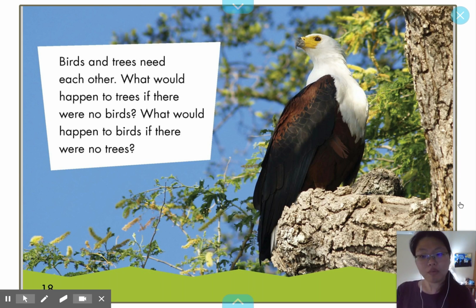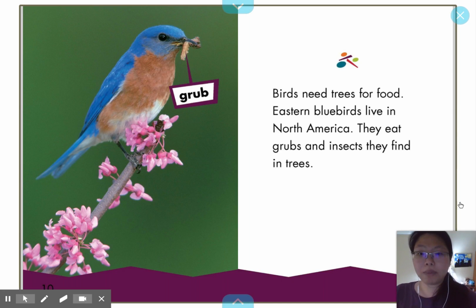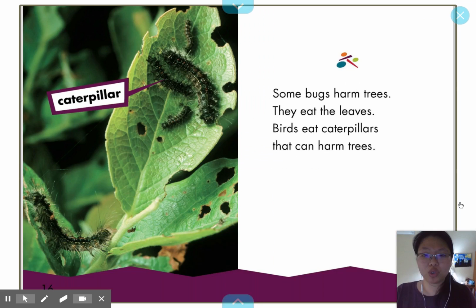For example, I know that birds need trees for food. On page 10, it says eastern bluebirds live in North America and they eat grubs and insects they find in trees. This is one way that birds need trees. I go to page 16, and this page tells me about how birds help trees, how trees need birds.